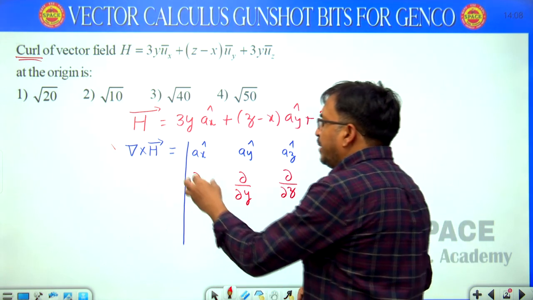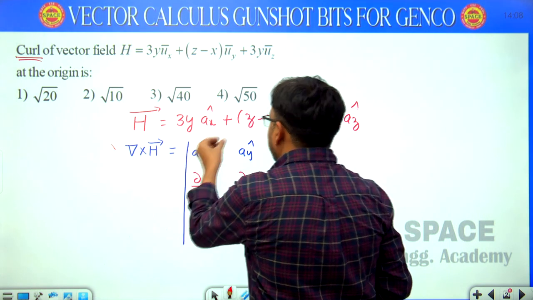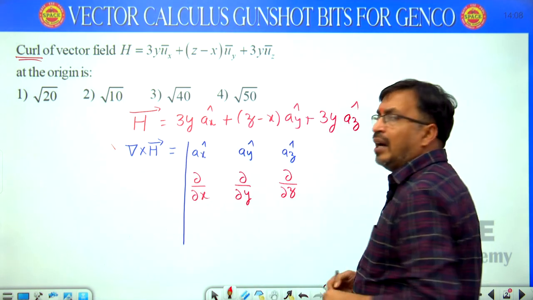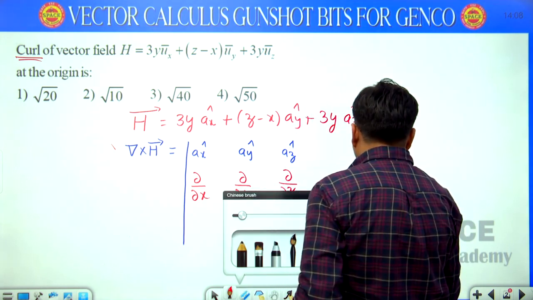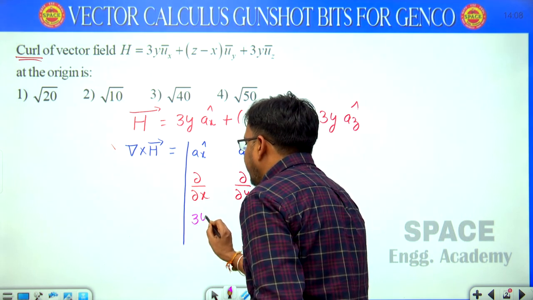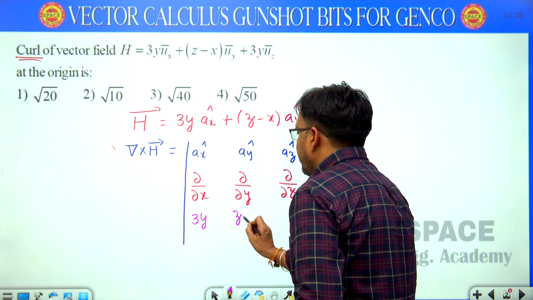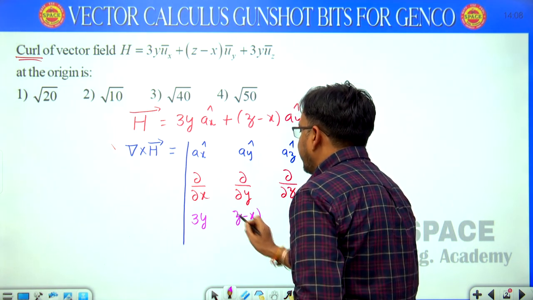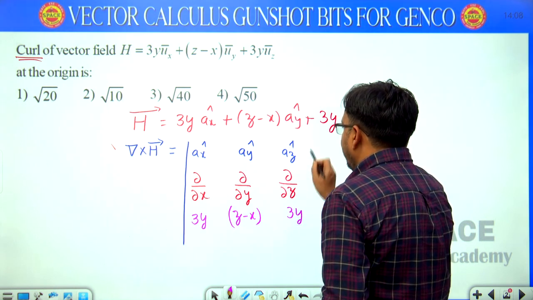And the third row has the magnitudes of H along x direction, y direction, z direction. See here, that is 3y along x, z minus x along y, and 3y along z.